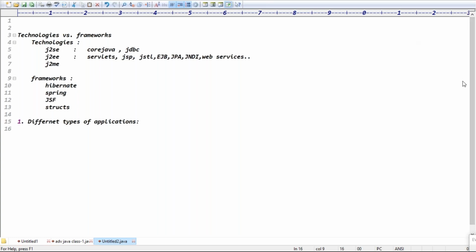Single page application. Single page application, okay. So generally we have applications like standalone applications, those categories. Standalone applications. Tell me guys, what are the different types of applications in the market? Basically, we have